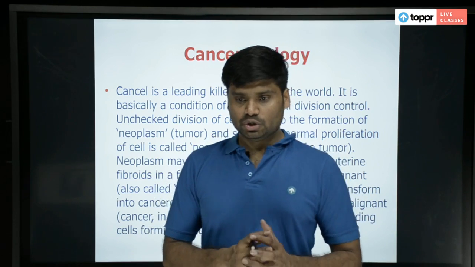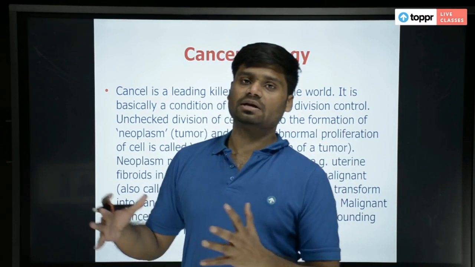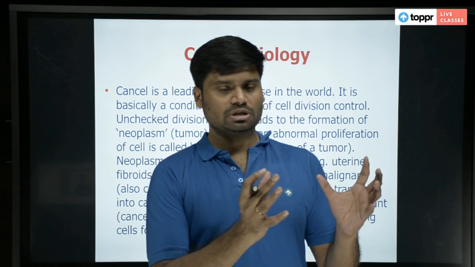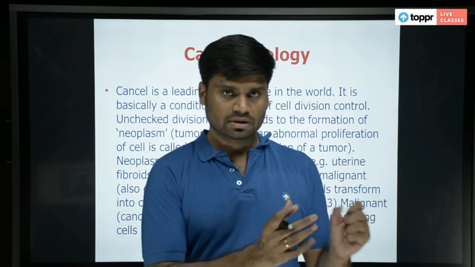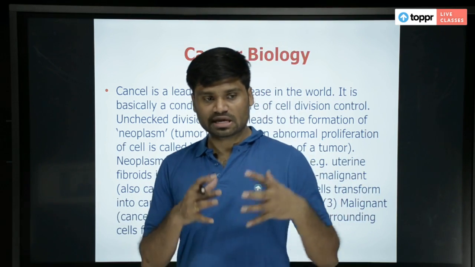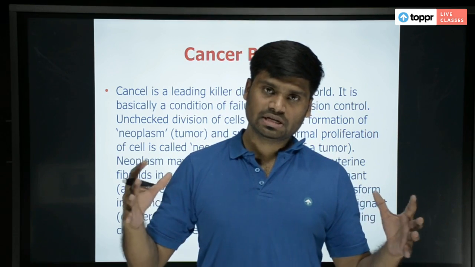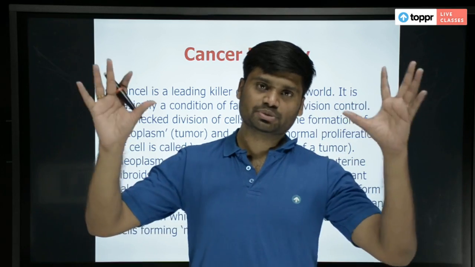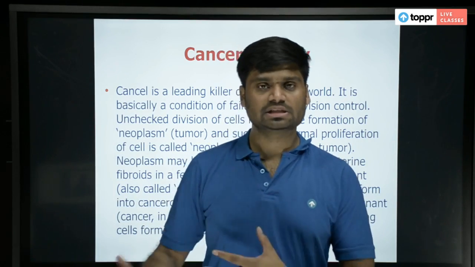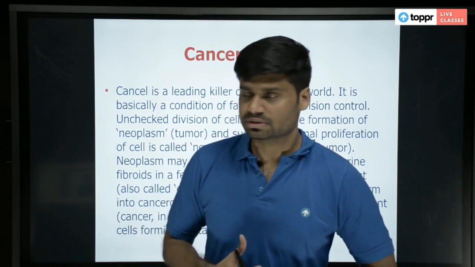Benign ones usually don't grow so much; they grow to some extent, may stop, and are localized at one place. Whereas malignant ones keep growing continuously, dividing and spreading into all parts of the body. That is the problem with malignant cancers.